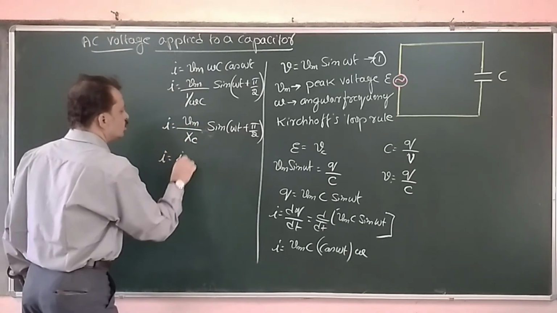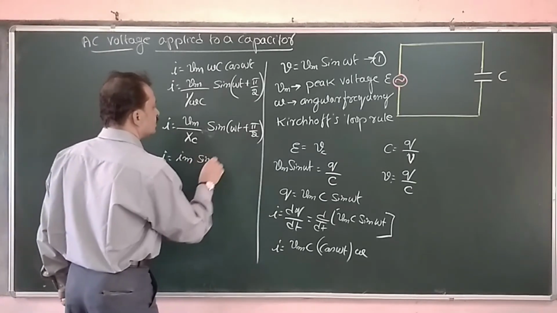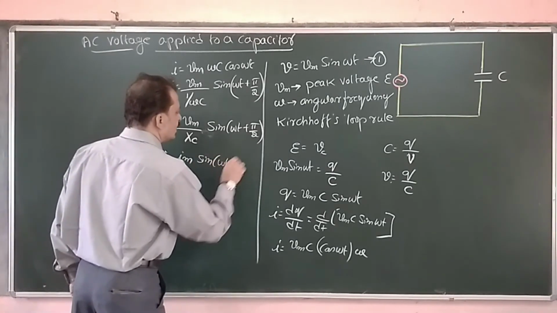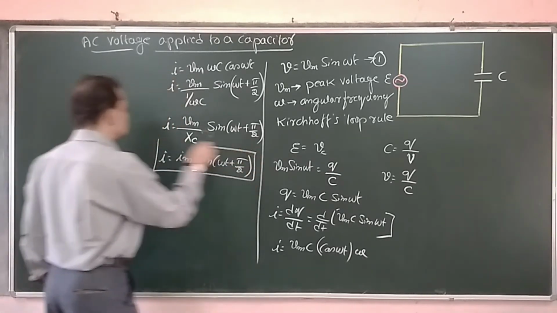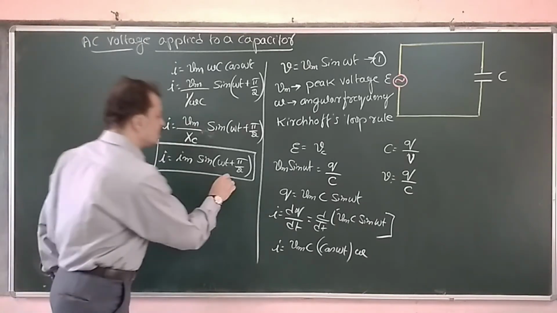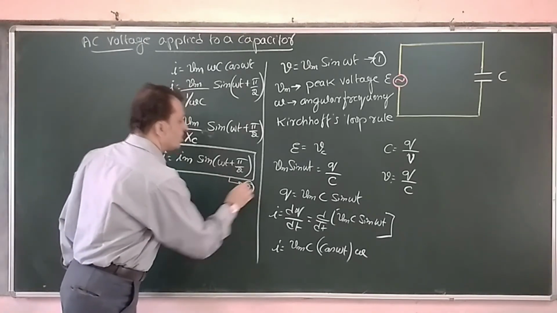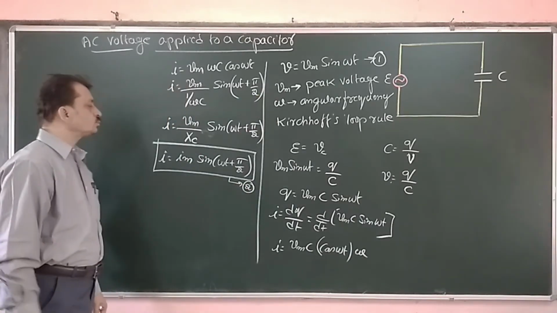Therefore, I is equal to Im sin omega t plus pi by 2, where Im is the peak value of the current. This is the expression for instantaneous current whenever AC is applied to a pure capacitive circuit.